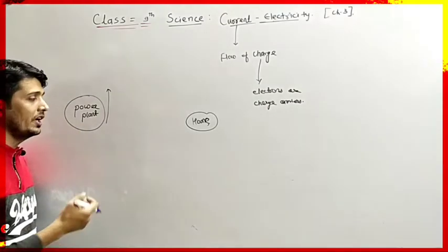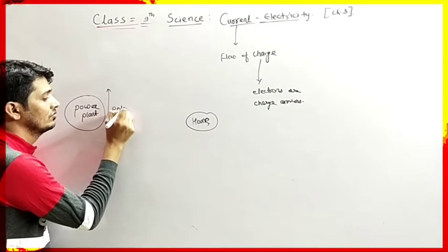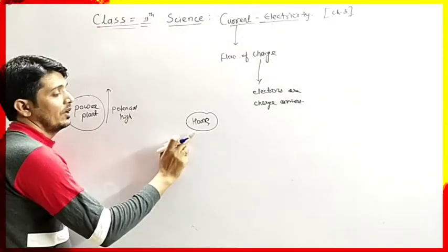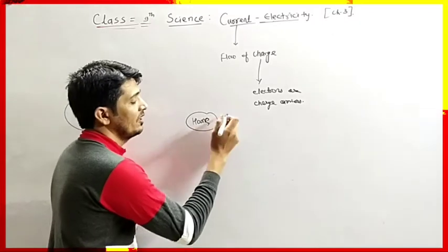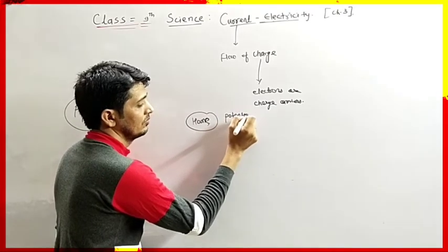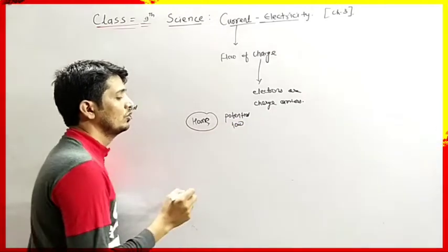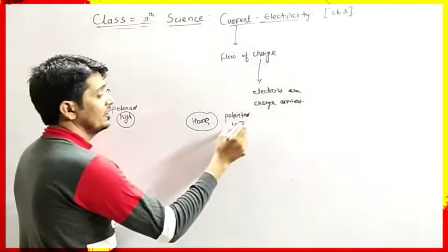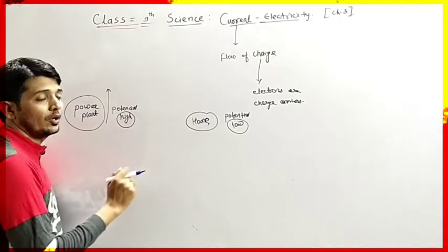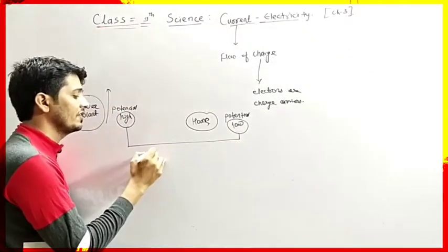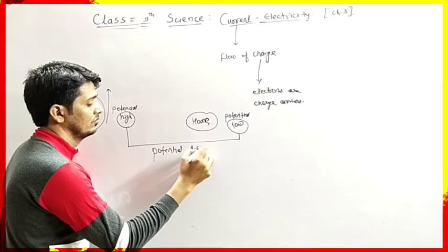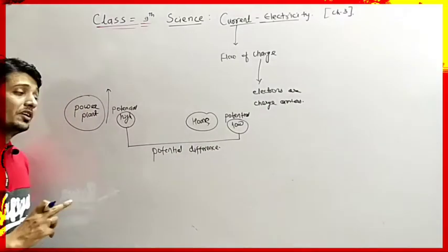Where electricity is produced, the potential difference, the potential will be how? High. And at our home where we are consuming electricity, here the potential will be zero or less. Potential is low. So it is the higher potential region and it is the lower potential region. That means there is a difference in potential from the point of origin to the point of use. So here is the potential difference.